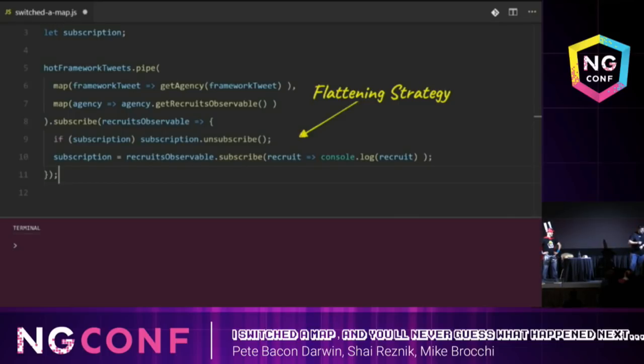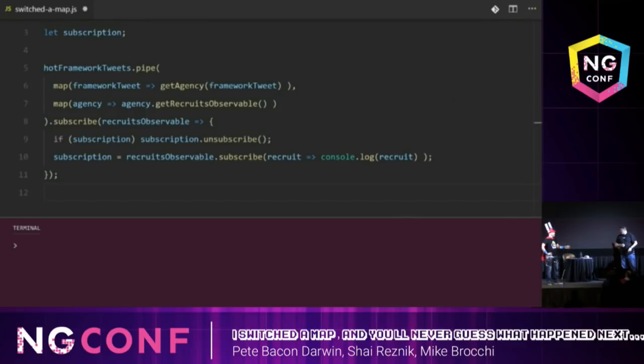Okay, that code is really confusing. What has he done there? Well, this code might look scary, but if you think about it, we're just unsubscribing from the previous recruits observable before we subscribe to the new recruits observable. Okay, why don't we run it and maybe see them get killed?